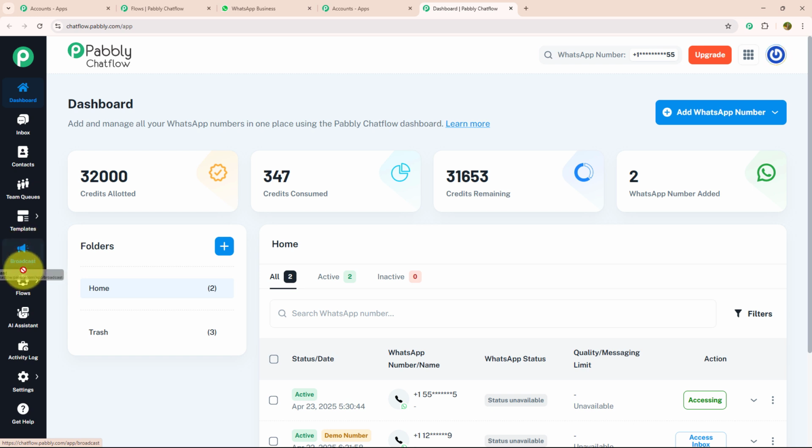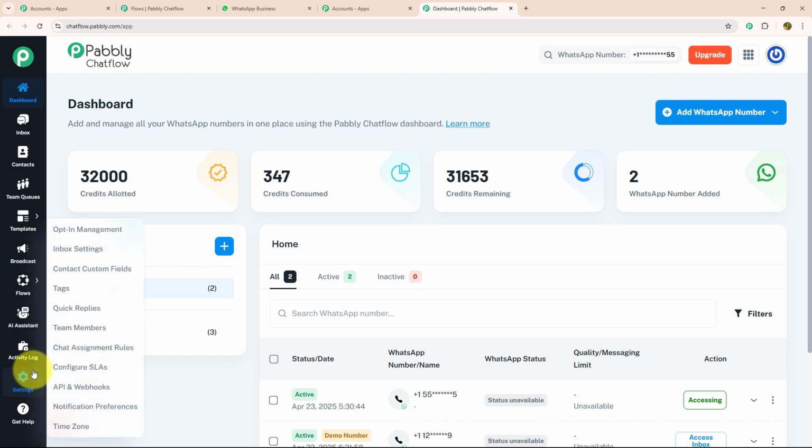After that, there is the flow section. It is a powerful tool to create a chatbot in Pabbly Chatflow. Below that, there is AI assistant, activity log, setting and get help.